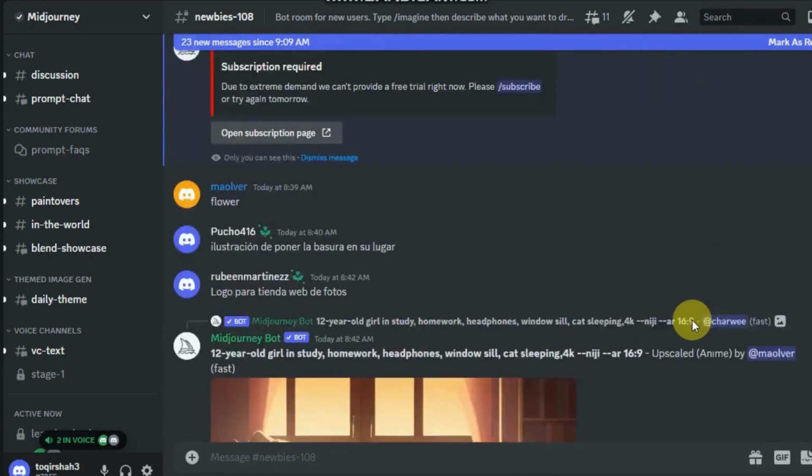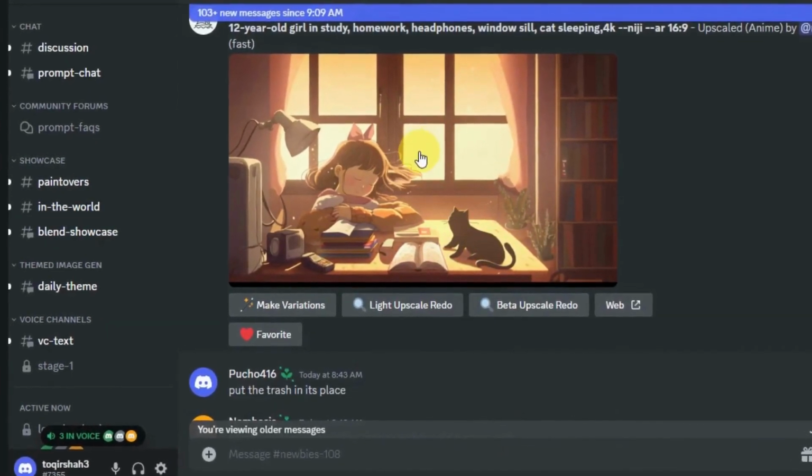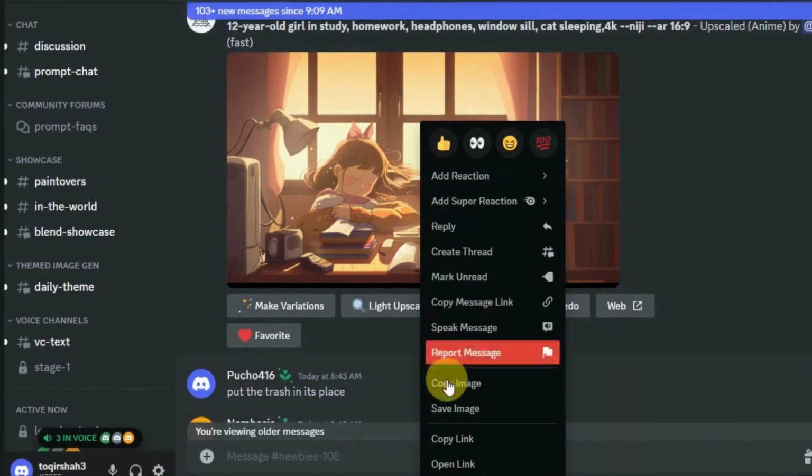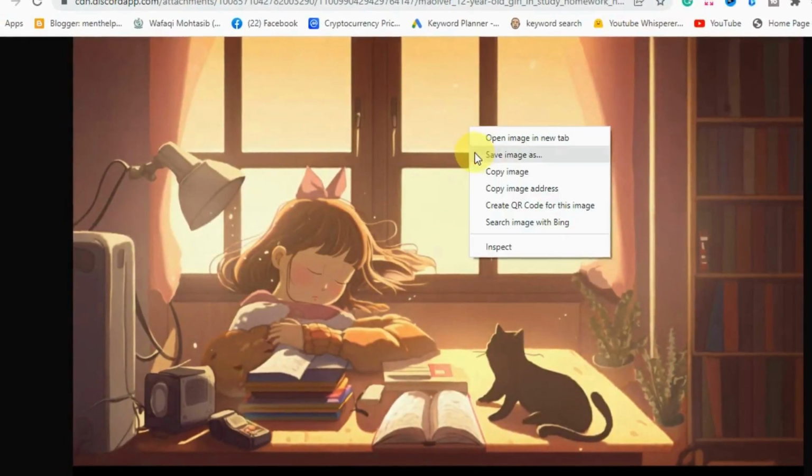In my case, I like the first image, so I clicked on U1 to make it bigger. To save the image, right-click, and then open link after that. Right-click again, and save it to your device.